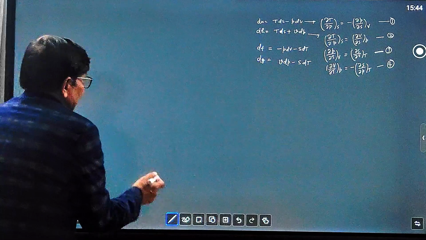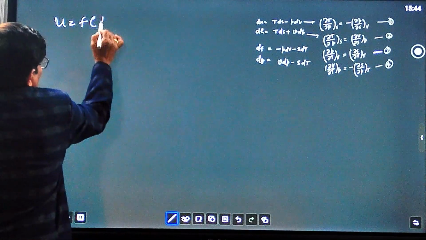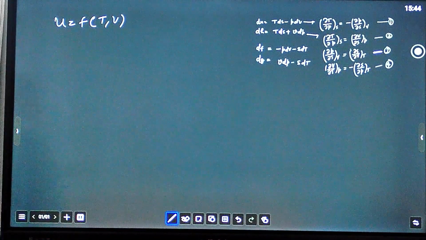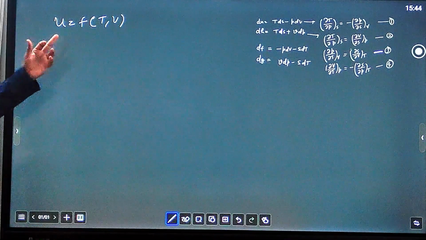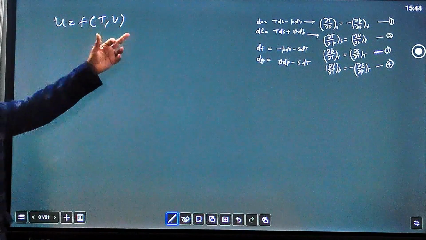We know that internal energy is a function of temperature and volume. You can write U, internal energy per unit mass, as a function of temperature and volume.